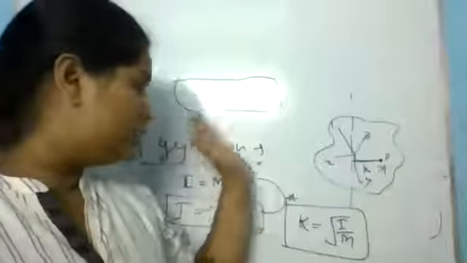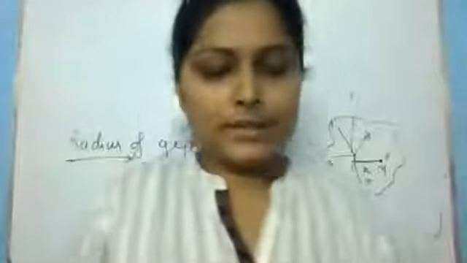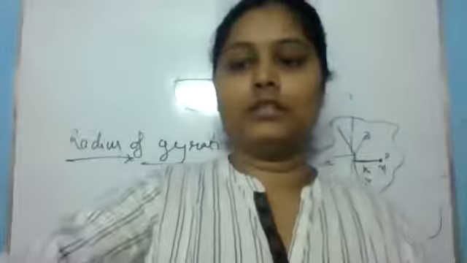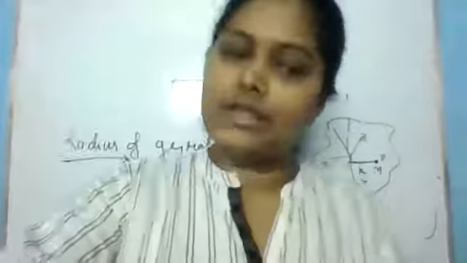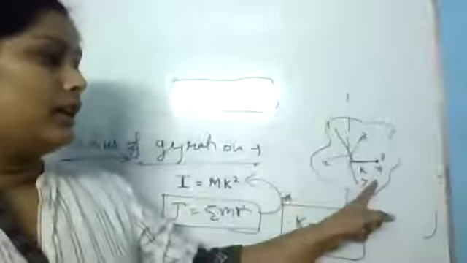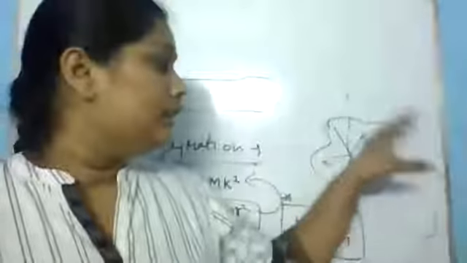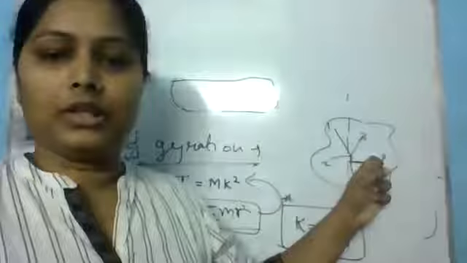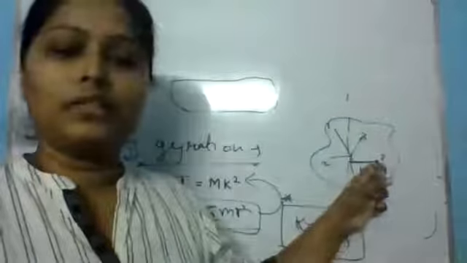So this I is the inertia. M is the mass. Yes, m is the total mass. It is the point where all the mass is concentrated.